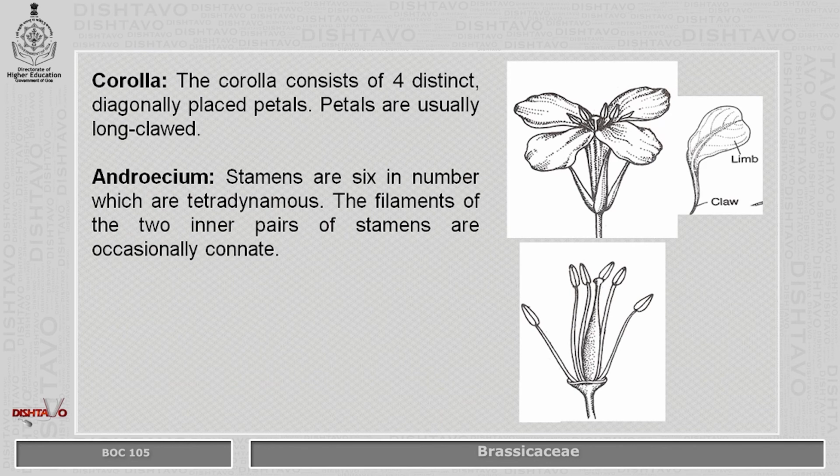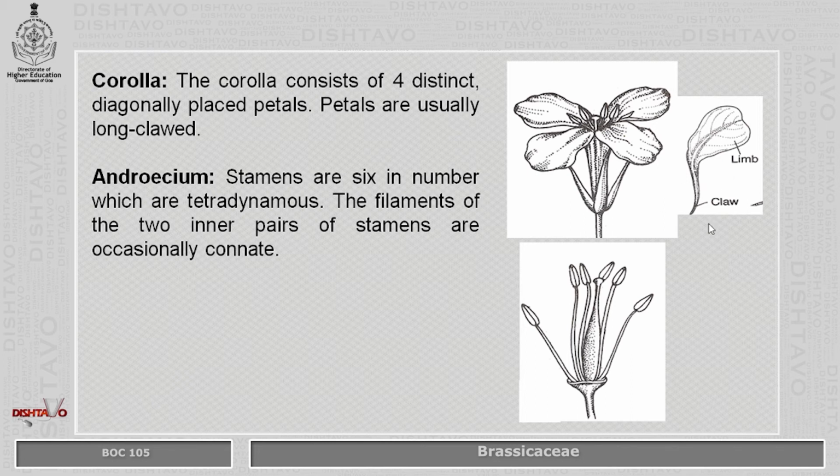Corolla consists of 4 distinct diagonally placed petals. Petals are usually long and clawed, that is, a flag-like apparatus at the tip, and the basal portion is narrow, which is the attachment for the enlarged portion of the petal. So, this particular feature of the corolla is called clawed petal. They are present in cruciform arrangement.